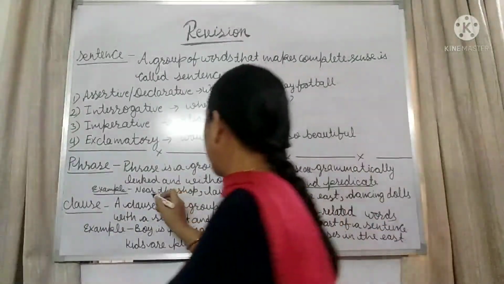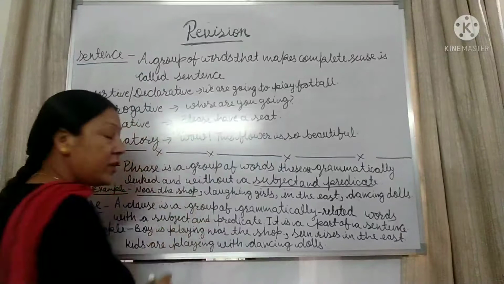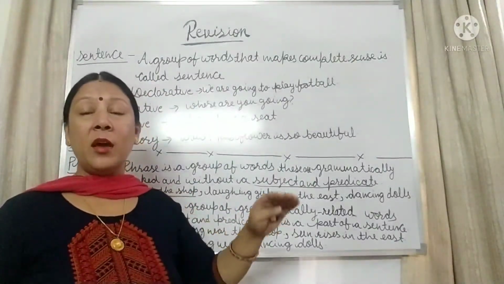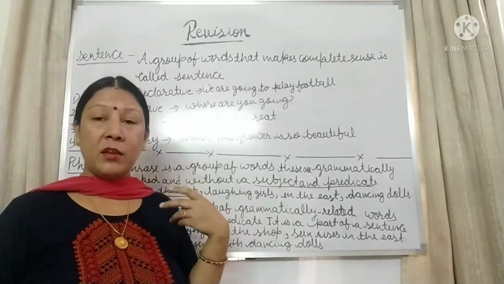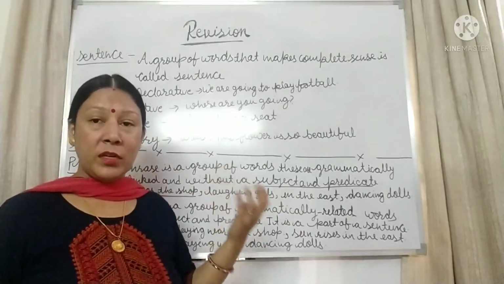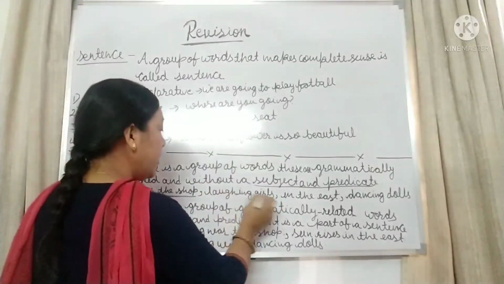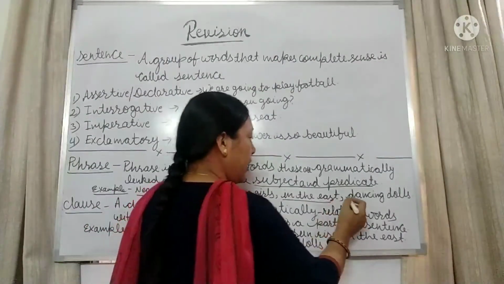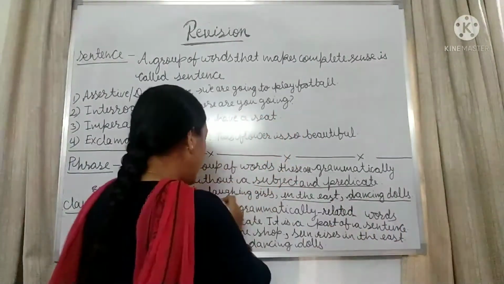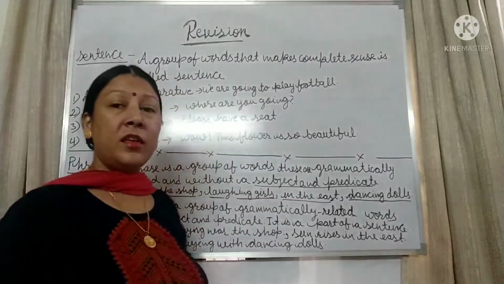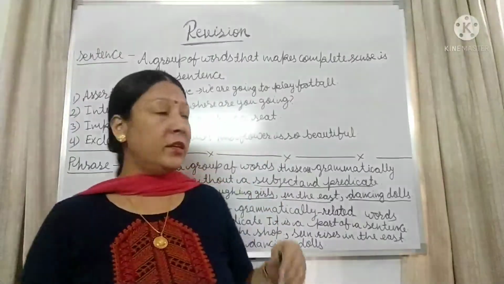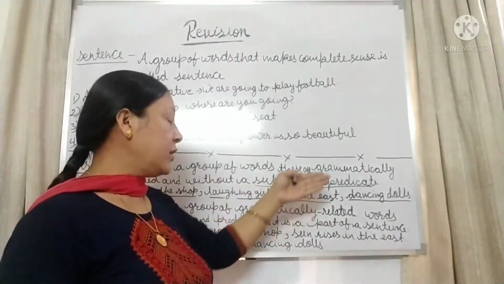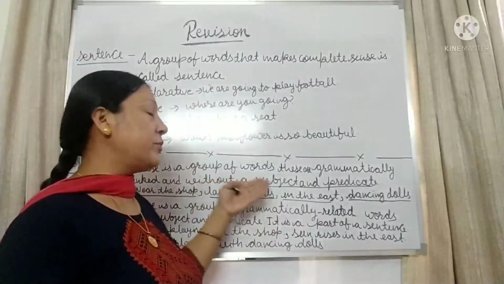Here you can see, near the shop. Near the shop is conveying some meaning to you, that something is there near a shop, but it is an incomplete sense: what is near a shop, what is going on, and what is there? So laughing girls, this is also a phrase. In the east, dancing dolls. These are what? These are phrases. These are groups of words grammatically linked and giving you some small sense of meaning, but in these phrases you can see that there is no subject and predicate.